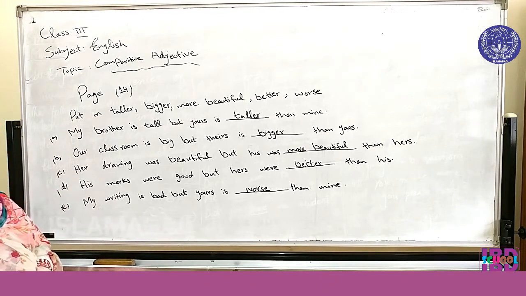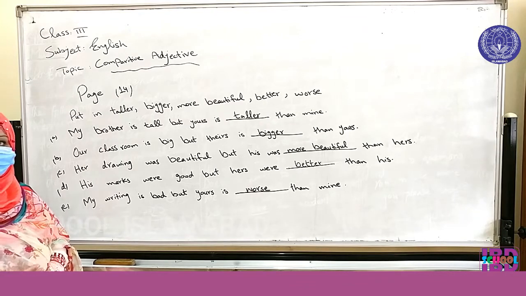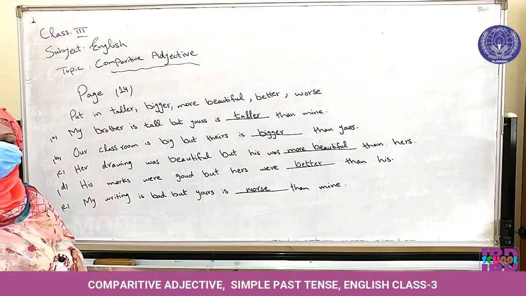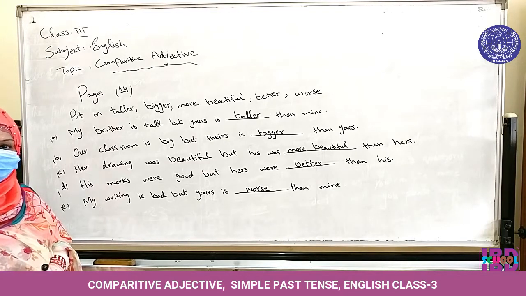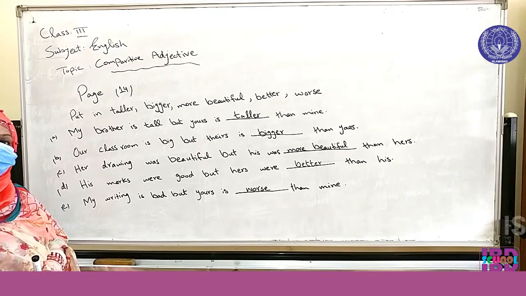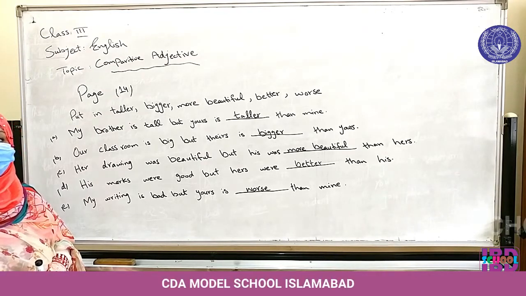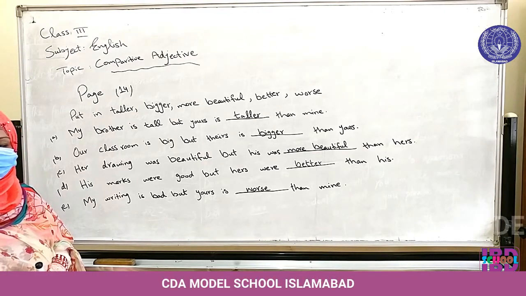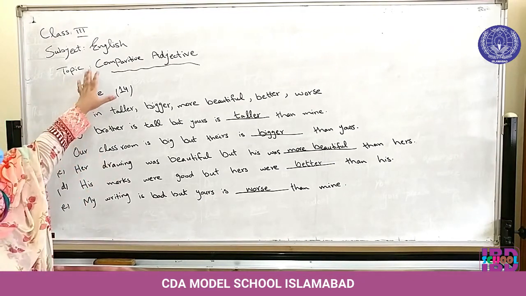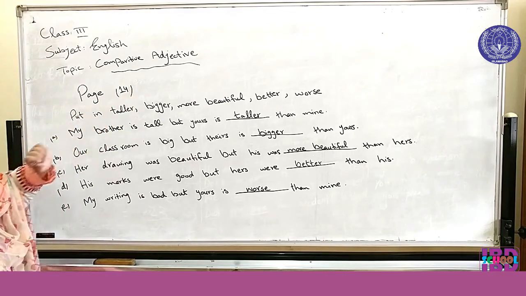For example, she is tall. Tall is an adjective. If I want to compare two girls, she is taller than her sister. And if we want to compare her with more than two people, we will say she is the tallest in her family.